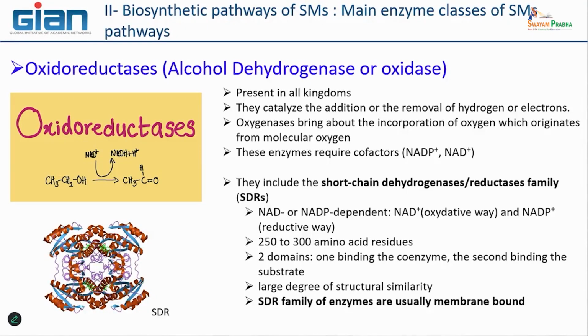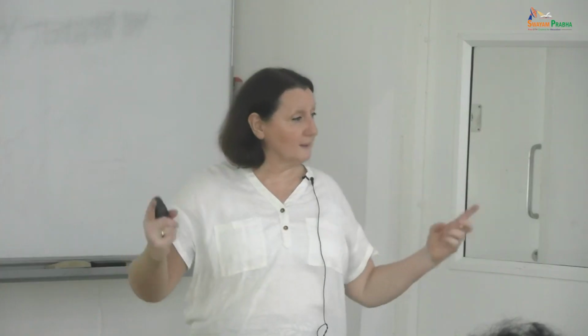What is interesting is that when we look at all the known oxidoreductases, they have a very important degree of structural similarity. This means that when we compare the gene sequences encoding these proteins, they also have lots of similarity.